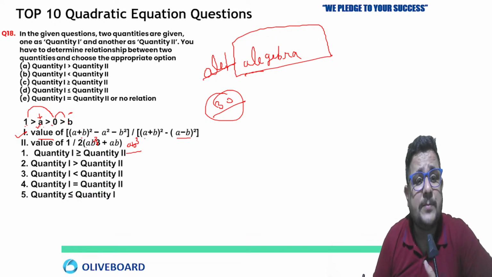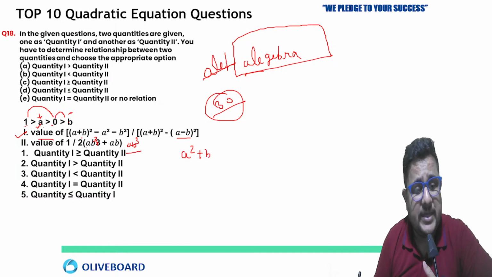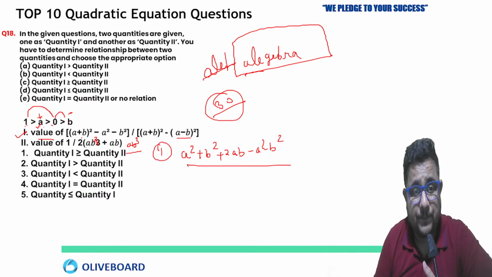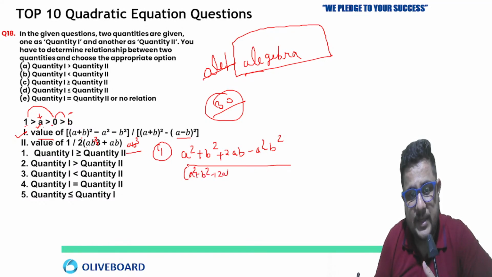You all know (a+b) whole square is what? a square plus b square plus 2ab, not minus. Minus a square minus b square. I am talking about the first quantity. (a+b) whole square means a square plus b square plus 2ab, minus (a-b) whole square means a square plus b square minus 2ab. I opened this bracket, so positive will become negative.